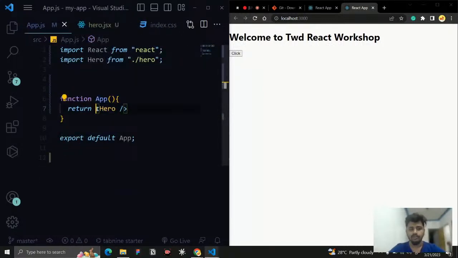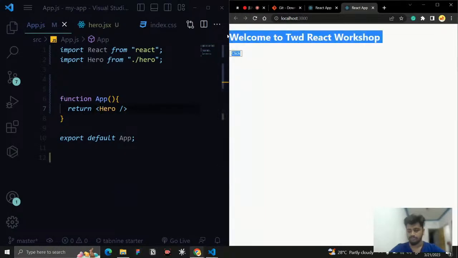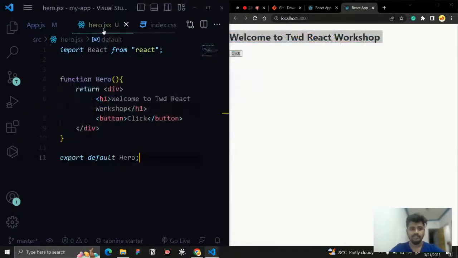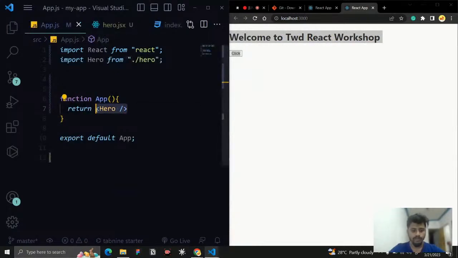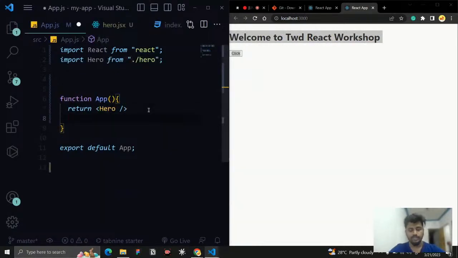And if I want this component 2 times, you don't want to create this component again and again. What you can do is just call this component name 2 times. Whenever you want to call this component, you just call it. Now you can see an error. So why is this error coming?